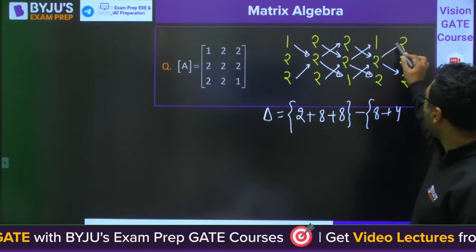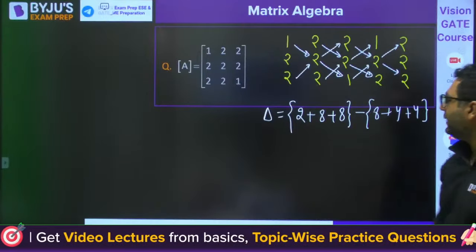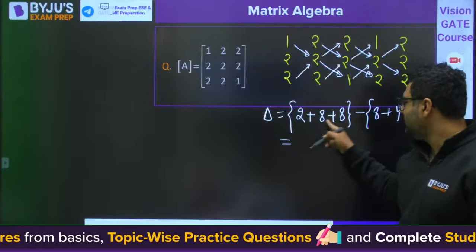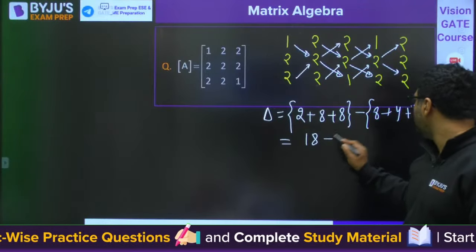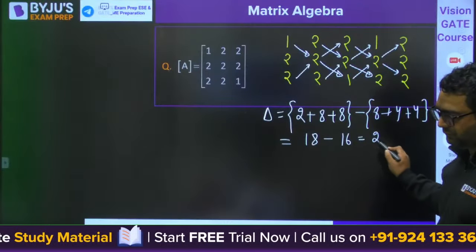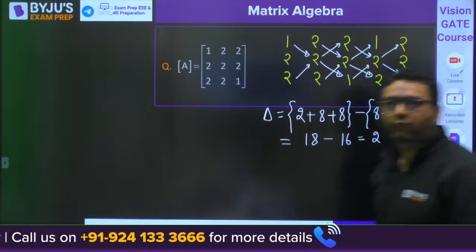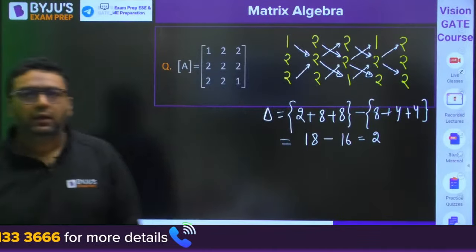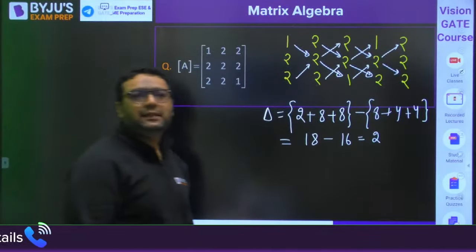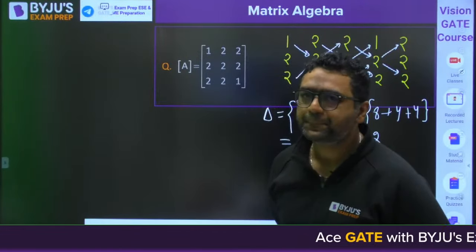So what you are getting? 16 plus 2, 18 minus 16. Is it correct? Very good. Abhinay, till this it is clear?